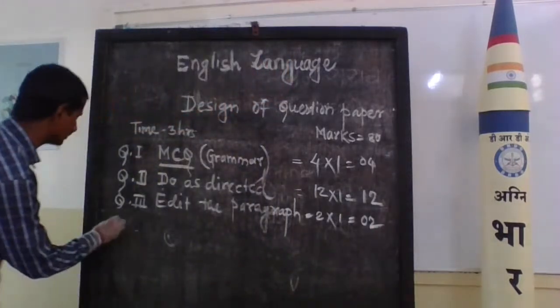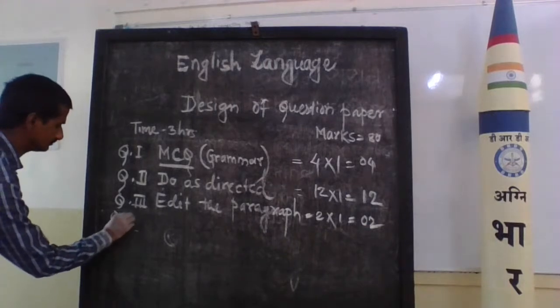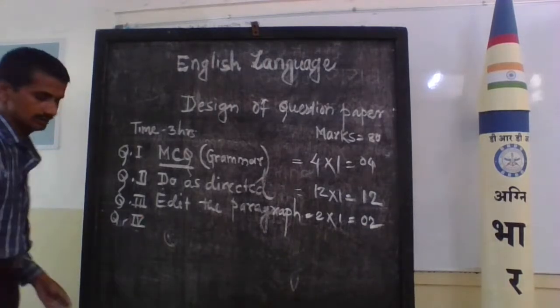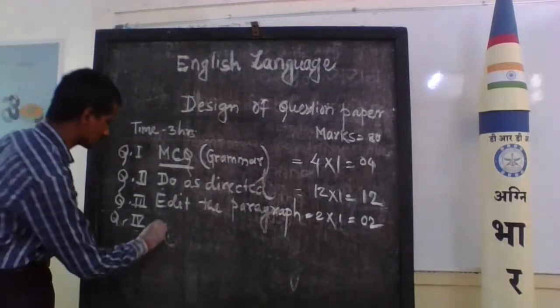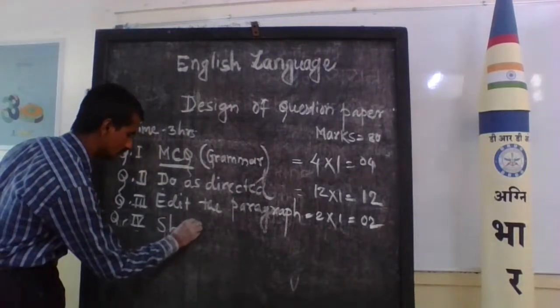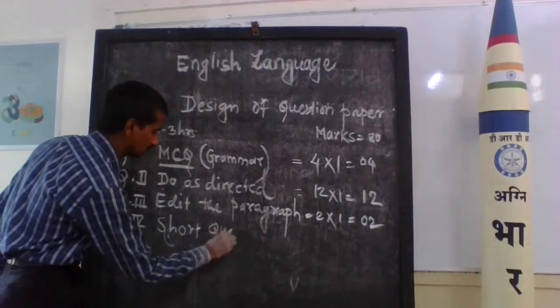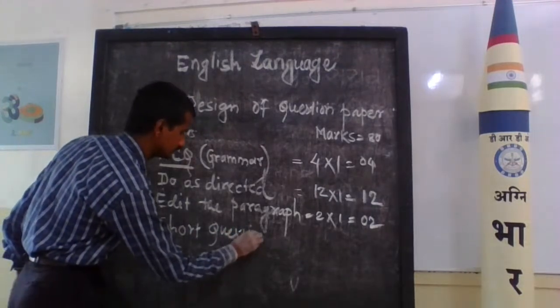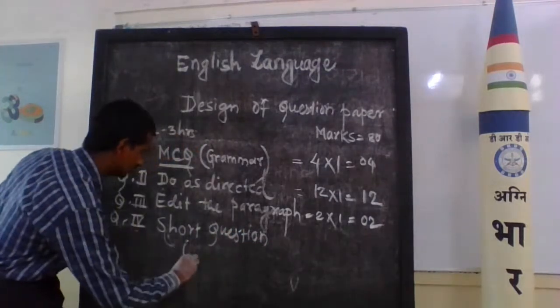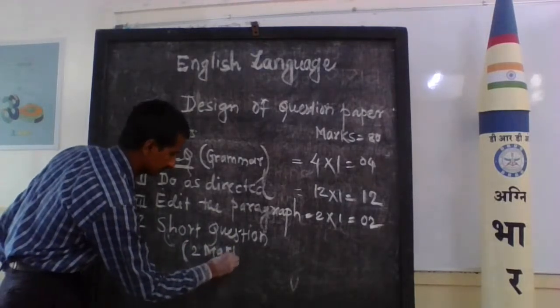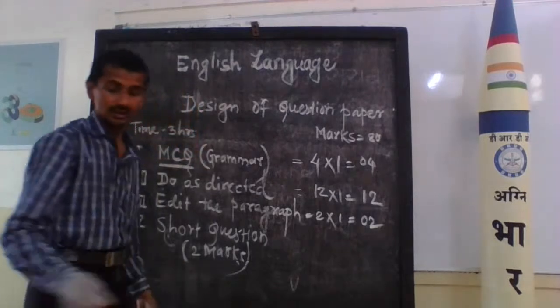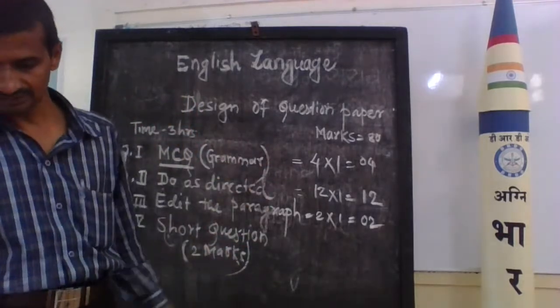Now we turn to question number 4, the short questions, which are 2 mark questions. How many questions come in your examination?